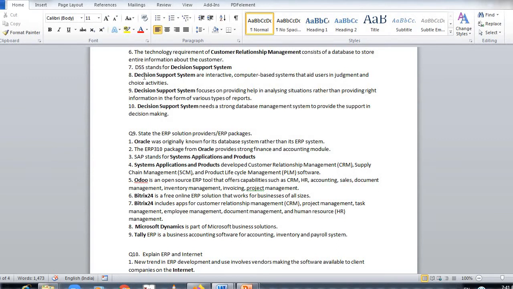Then Microsoft also has an ERP software that is known as Microsoft Dynamics, and it's a part of Microsoft Business Solution. Then Tally also is one of the most popular software. Tally initially started with accounting and then slowly and gradually moved to ERP also. It's a business accounting software used for accounting, inventory, and payroll system.